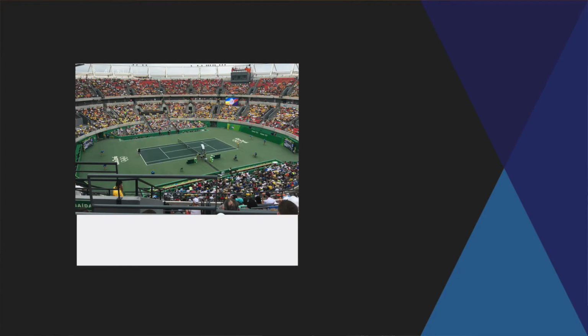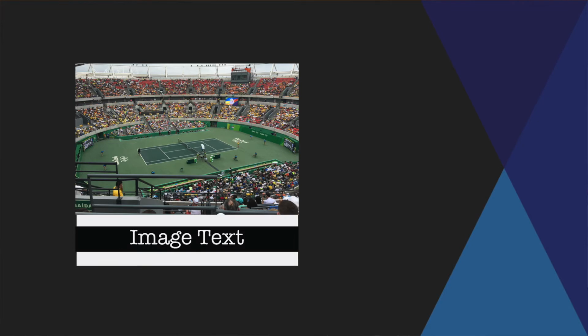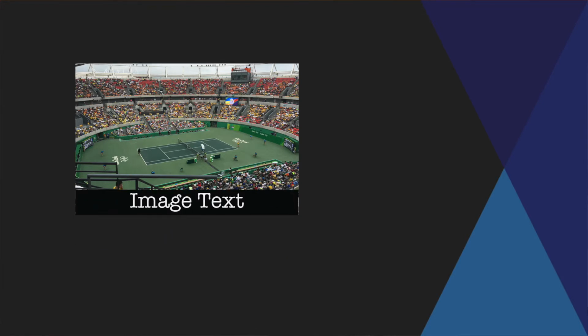One of the best examples of this is when you're trying to create overlays for images. To do that, first create a parent div with a class of image, and then add the image, then create a span with the class of image overlay and some text. Then in the CSS, I give the div a position of relative and the span a position of absolute, with width 100%, height of 30 pixels, bottom of 0, background of black, and the text color of white.